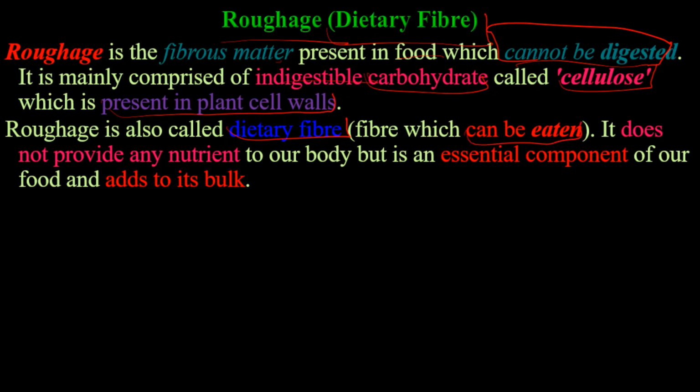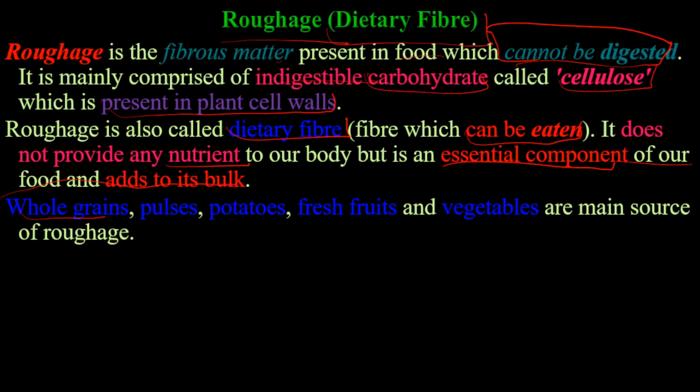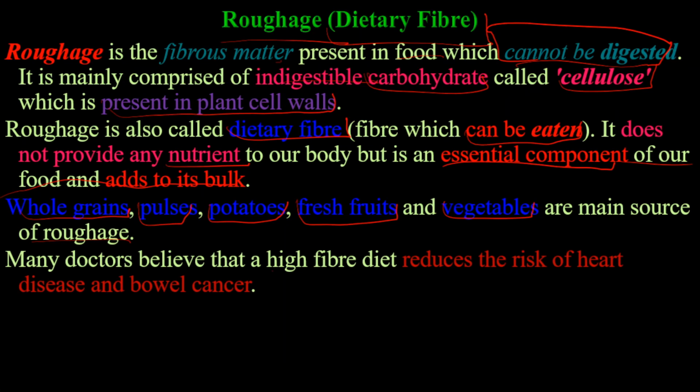It does not provide any nutrient to our body but is an essential component of our food and adds to its bulk. Whole grains, pulses, potatoes, fresh fruits, and vegetables are some main sources of roughage. Many doctors believe that a high fiber diet reduces the risk of heart disease and bowel cancer.